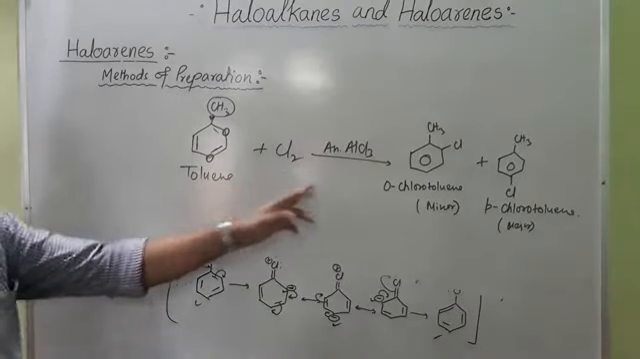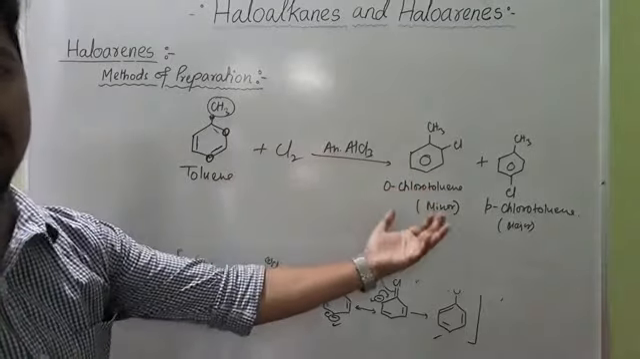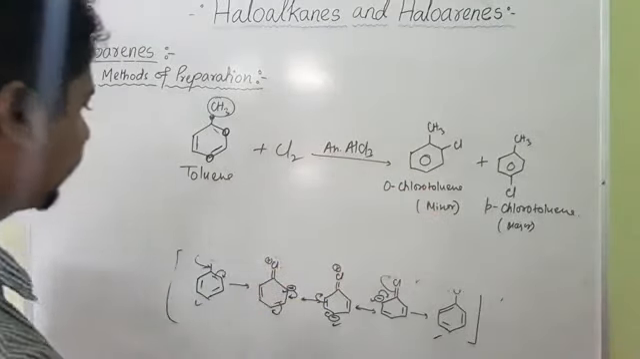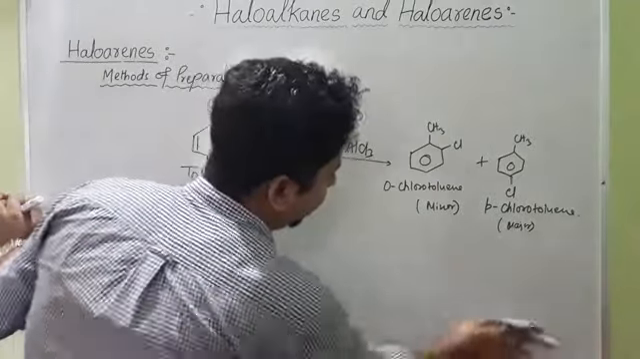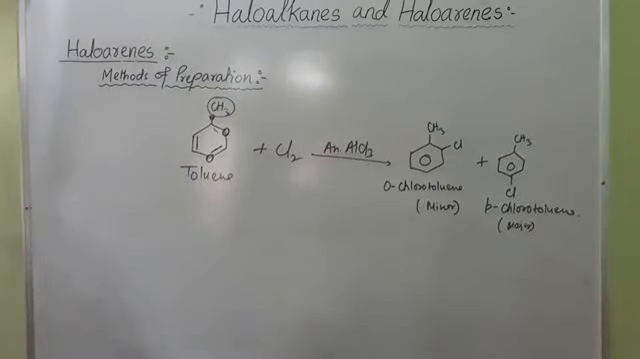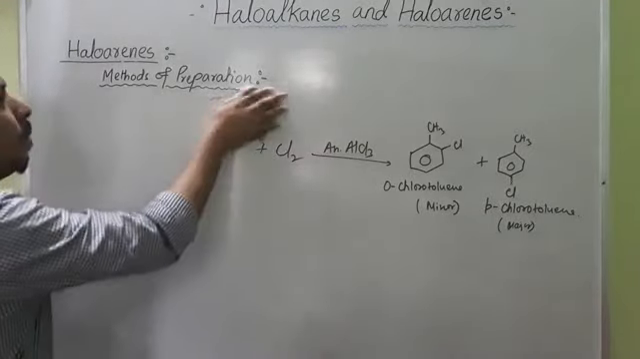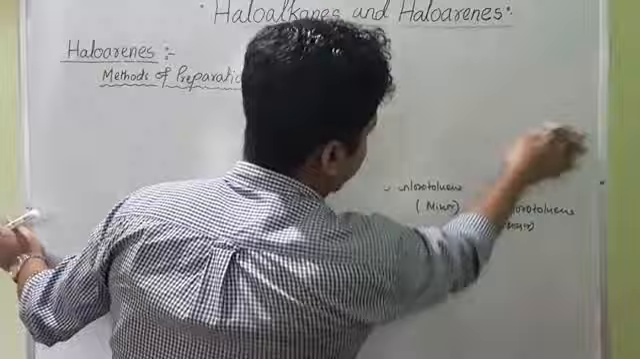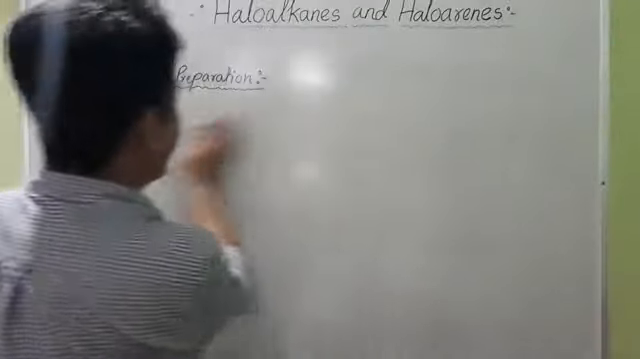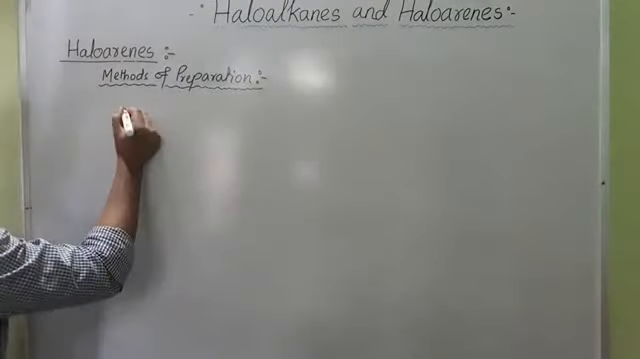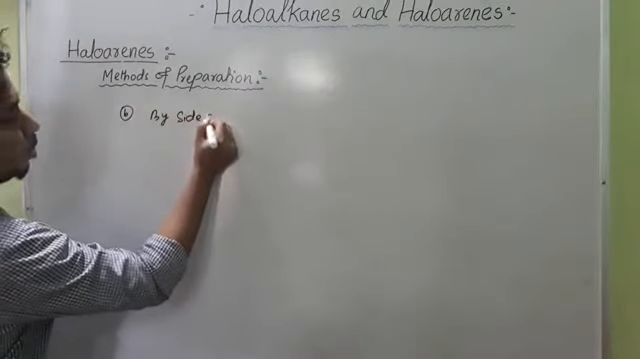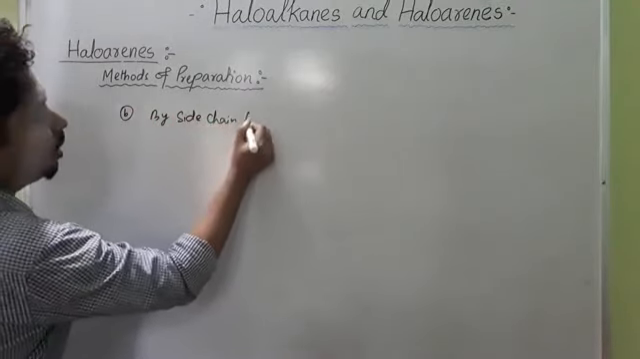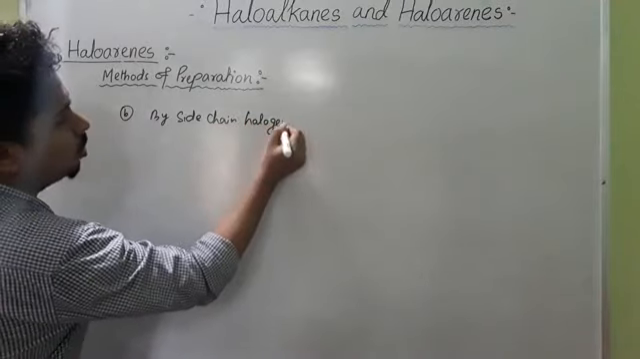So this is direct halogenation. By direct halogenation, we can prepare this haloarene. Now number B is side chain halogenation. So here you see number B, by side chain halogenation.